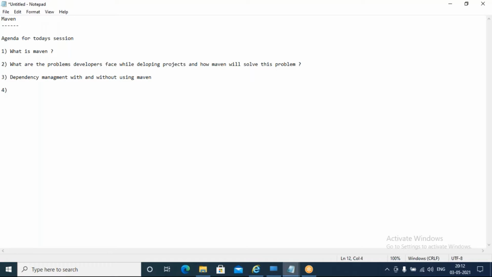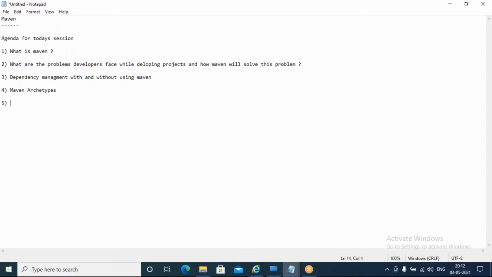Next one, Maven archetypes. I will explain about that. We have several different archetypes, and we will discuss that.